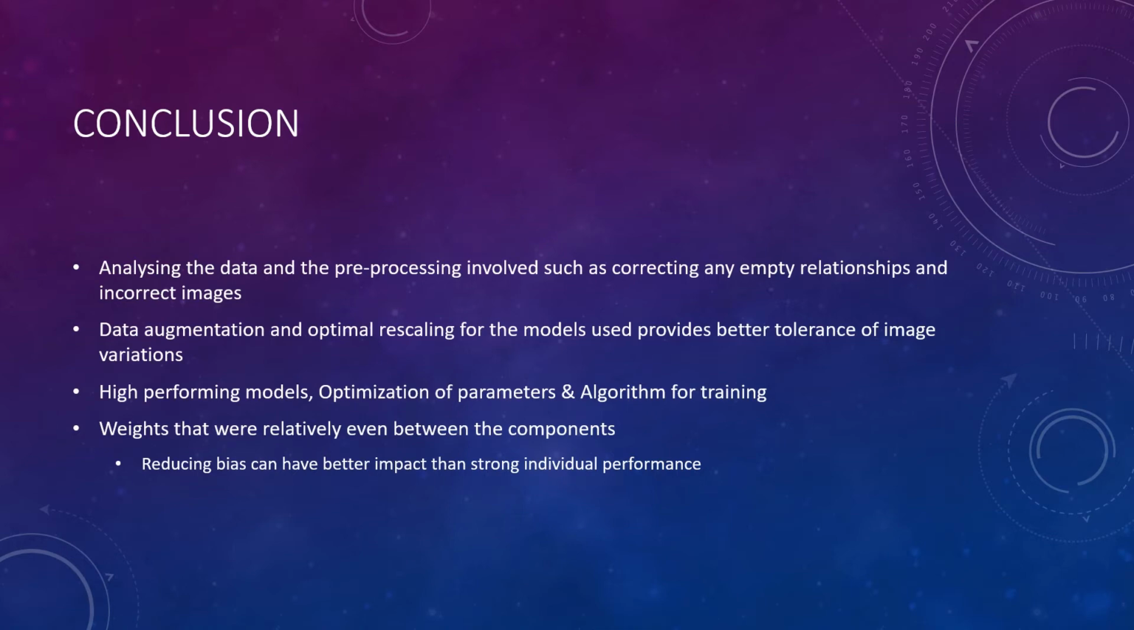Lastly, building ensemble models also challenged our intuitive sense for a good model. Our best performance did not come from a set of weights that were proportional to individual model scores, but rather from weights that were relatively even between the components. This led us to discover how reducing bias within a model, that is, having more diversity of thought among the component models, can have a better impact than strong individual performance.